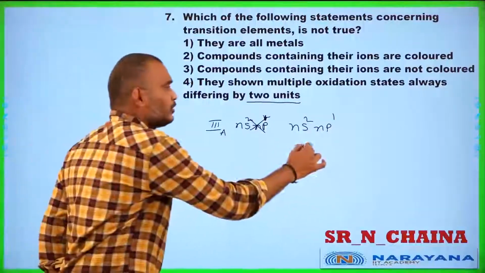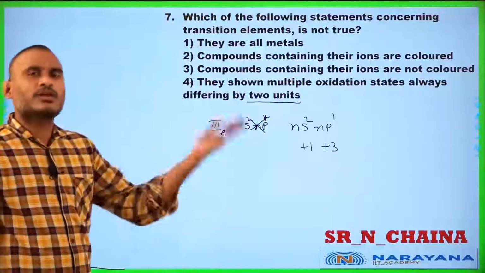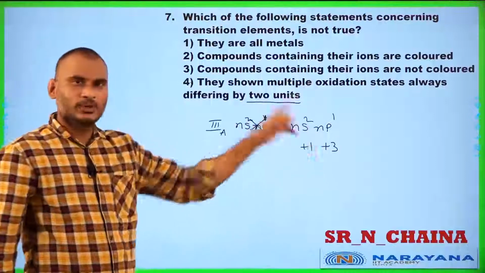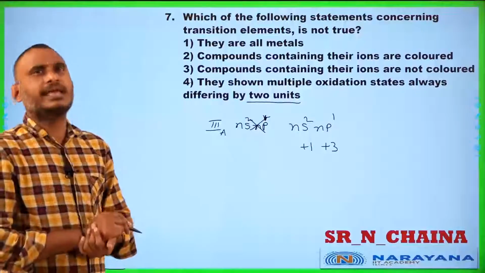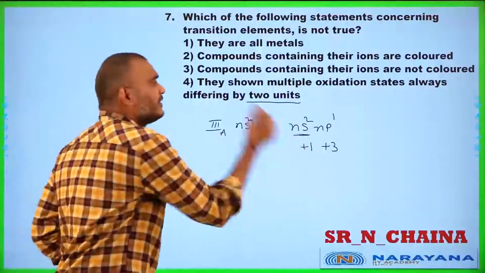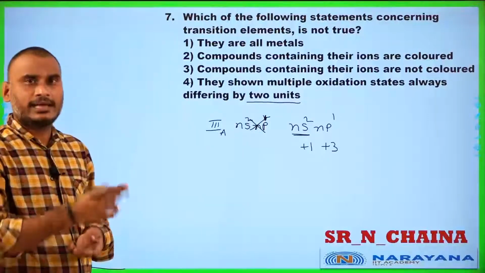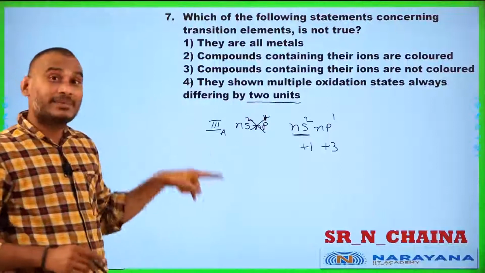That's why they can show +1 as well as +3. Likewise fourth A group, ns2 np2, +2 and +4. Fifth group, like that. That means in the p-block elements, because of the 2 electrons filled in the ns orbital, they differ in their oxidation state by 2 units.